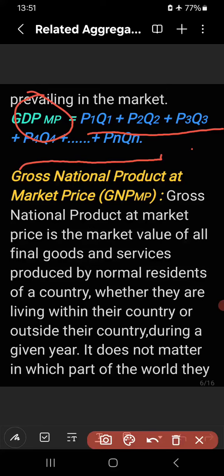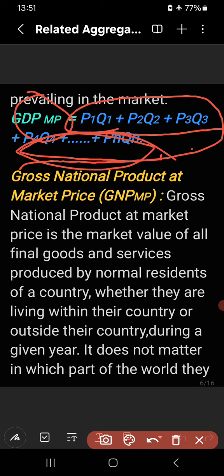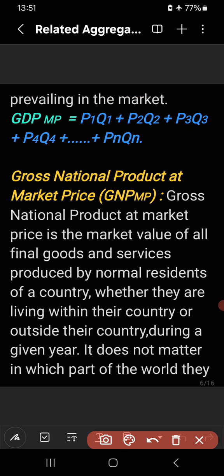So this is the process to calculate GDP-MP. That is P1 Q1 plus P2 Q2 plus P3 Q3 plus P4 Q4 up to Pn Qn. Multiply the volume of each product with their respective price. Then, by adding these values, we will get GDP-MP.